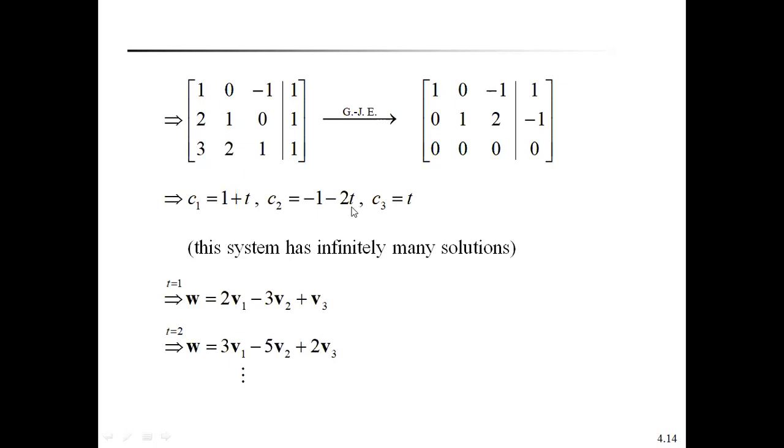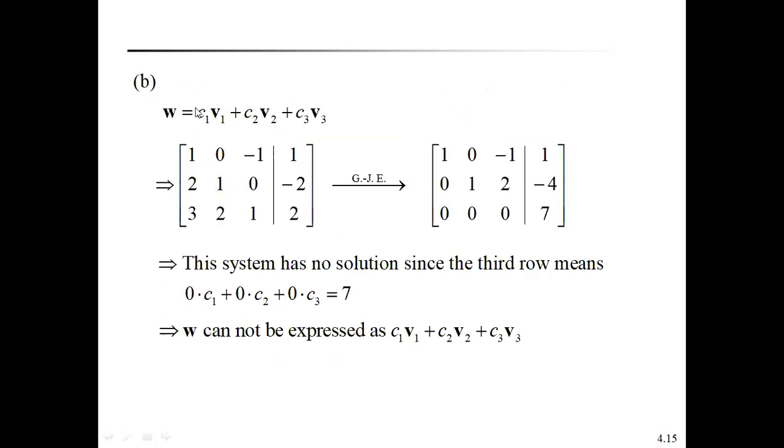So this is very, very important. Write the system of equations in the form of a matrix equation. That matrix equation, by using elementary row operations, is reduced to echelon form. If the last row is zeros, then it has infinitely many solutions. Putting in values of t, we get many solutions. That's why there are many ways of writing the linear combination.